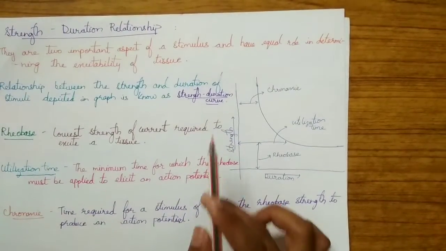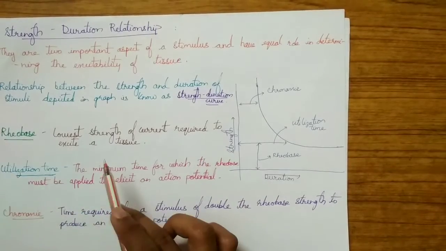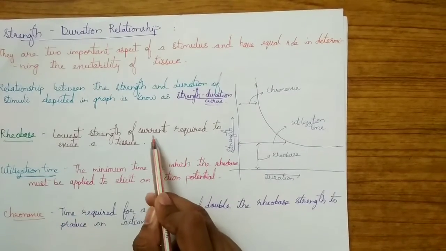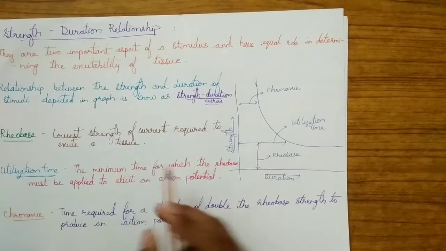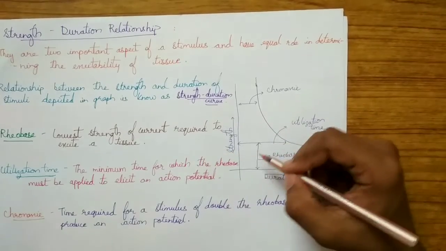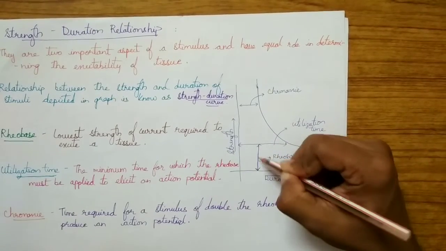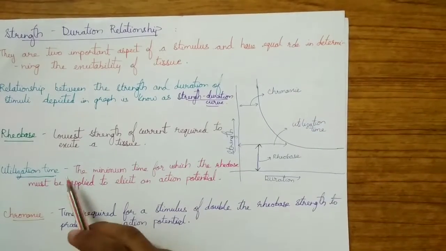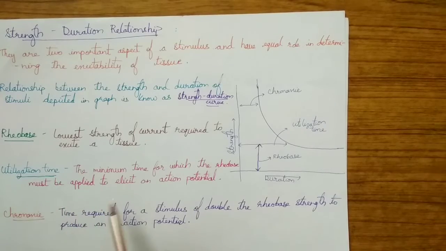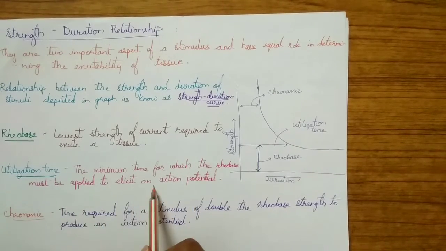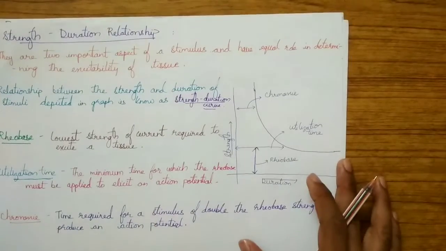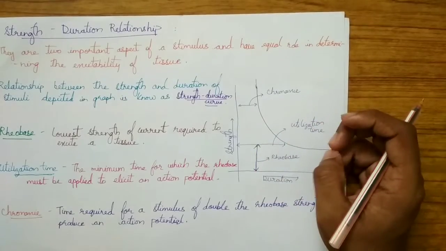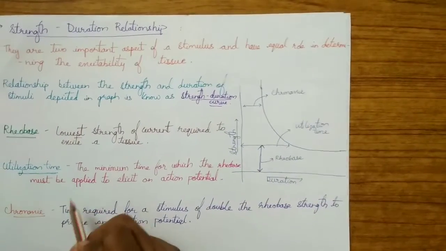This strength duration curve contains three main important terms. The first one is rheobase. It is the lowest strength of current required to excite a tissue. It is the strength parameter. The next important term is the utilization time. This is the minimum time for which the rheobase must be applied to elicit an action potential. So at least there should be application of rheobase for this time, and this is called the utilization time.